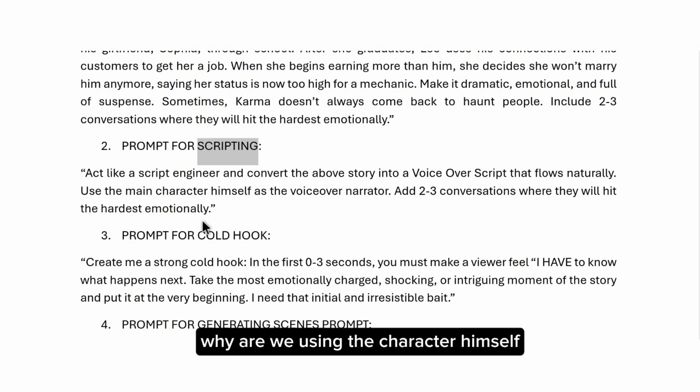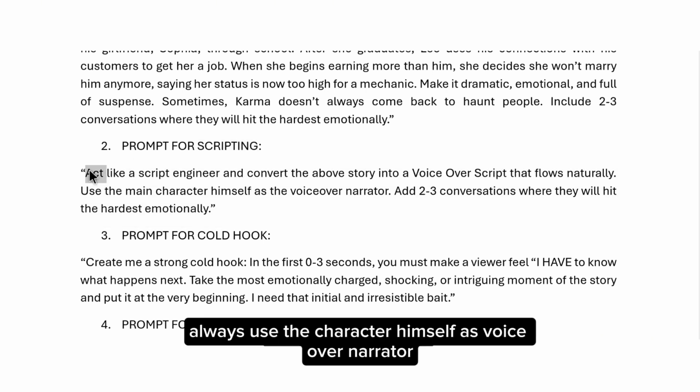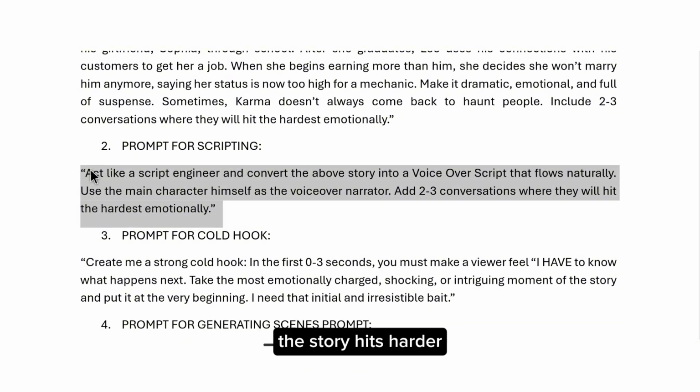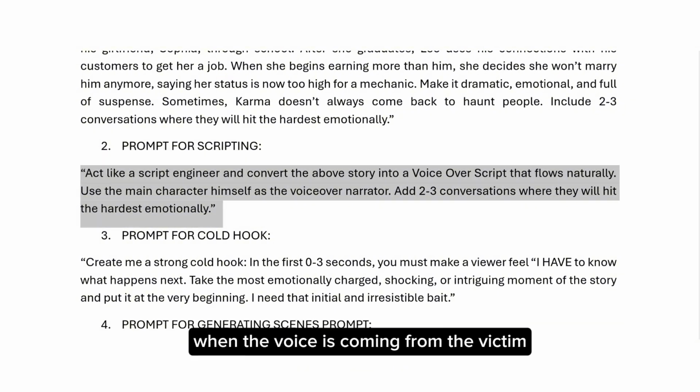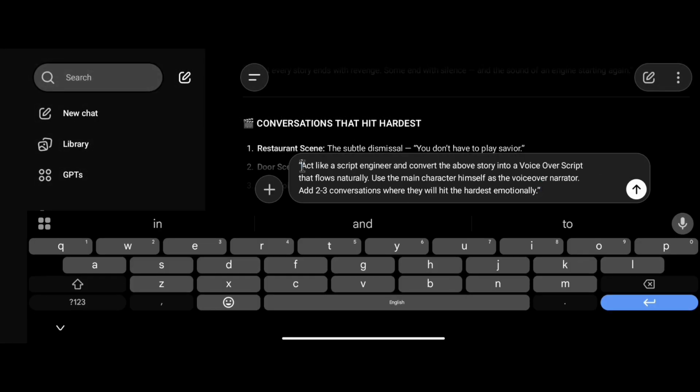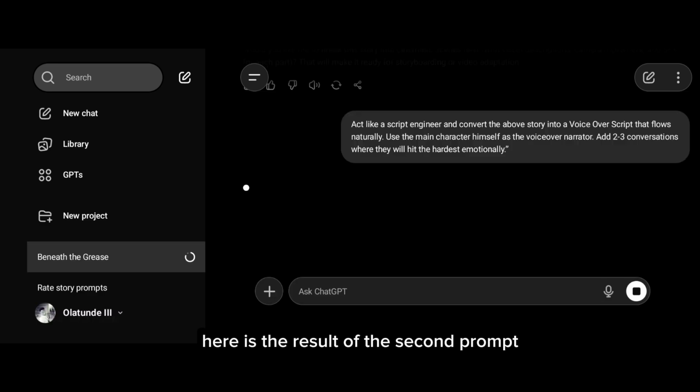Why are we using the character himself as the voiceover narrator? If the story is emotional heartbreak, always use the character himself as voiceover narrator. The story hits harder when the voice is coming from the victim, not a third party. Here is the result of the second prompt.